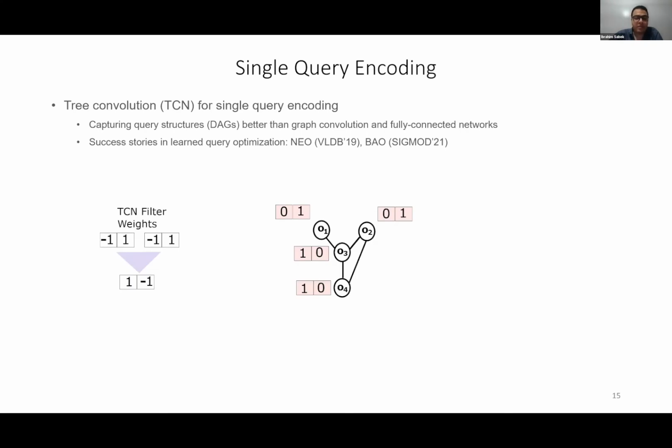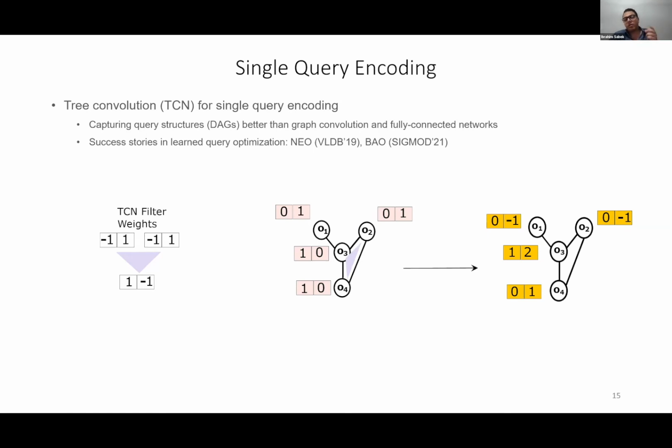Assume that we have a triangle filter like on the left side, and we have a query with an initial vector of features at each operator. Now, the convolution happens as follows. We slide the triangle filter over the query operators in order, and the embedding at each operator will be calculated as the convolution output of the triangle nodes and the corresponding query nodes.